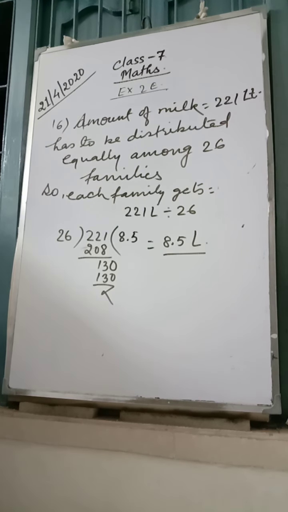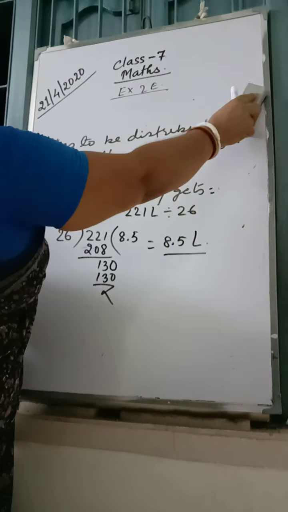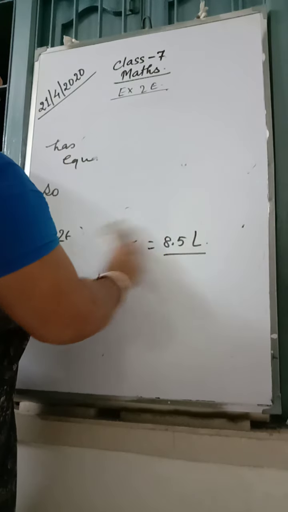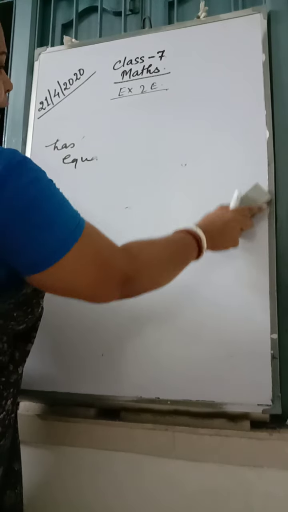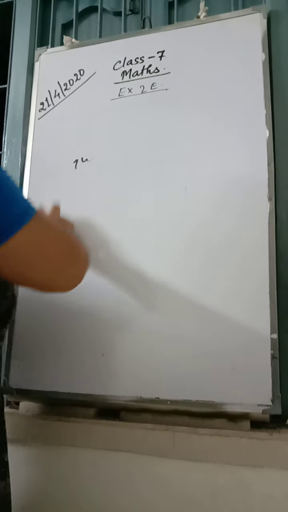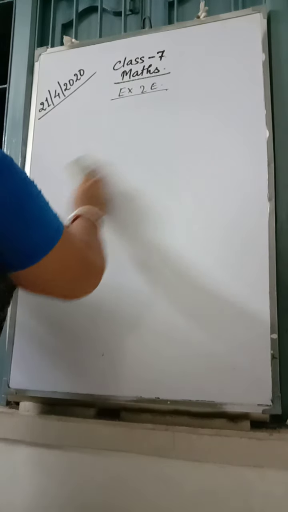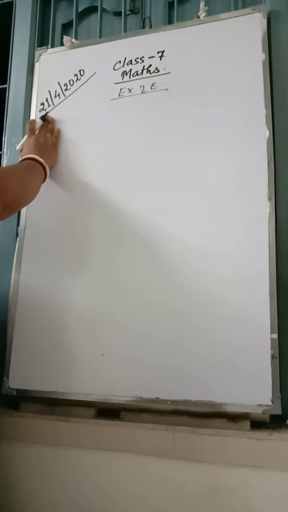Now, question number 17 onwards, you have been given two different units and you have to bring them into the same unit according to what the question asks. Look at number 17. They have asked to subtract, giving the answer in rupees. Rupees 23.89 from 5055 paise. First and foremost, we have to bring them into the same unit. If you bring rupees to paise, then finally you have to convert paise to rupees again because the answer is asked in rupees. So better will be converting paise into rupees.